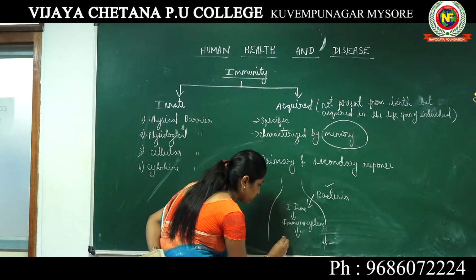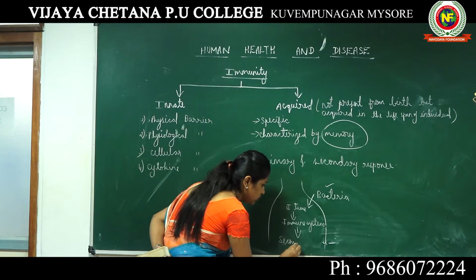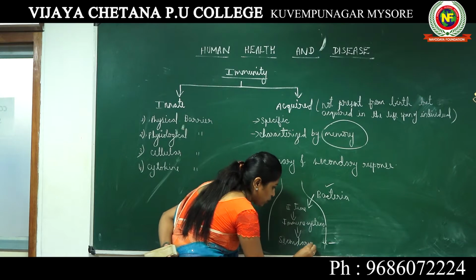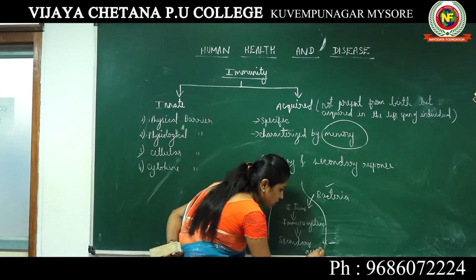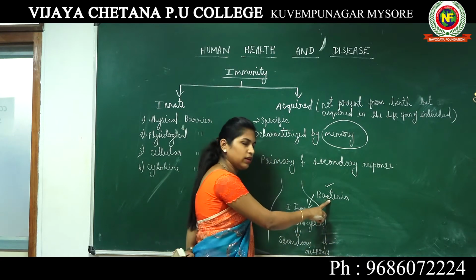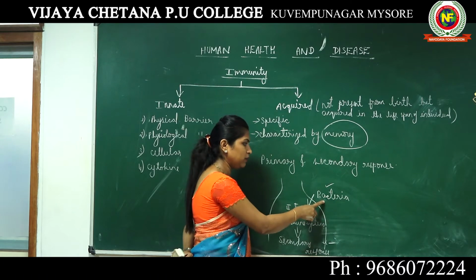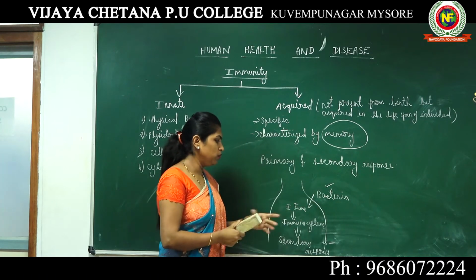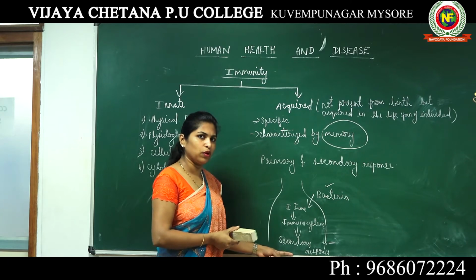Now, this response is known as secondary response. Previously, when the bacterial attack was happening for the first time, your immune system produced a primary response.